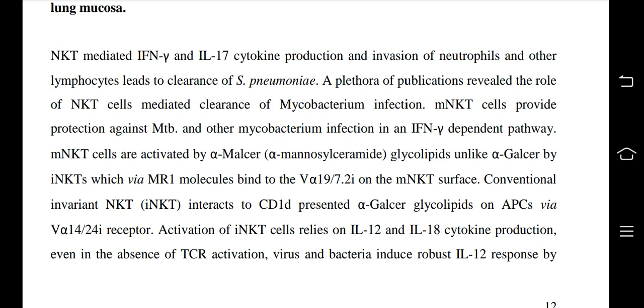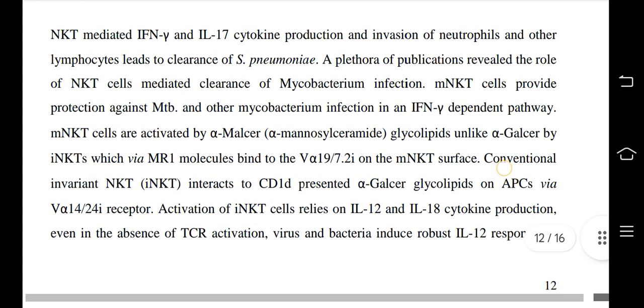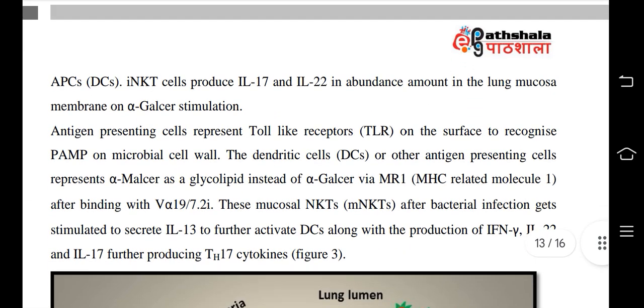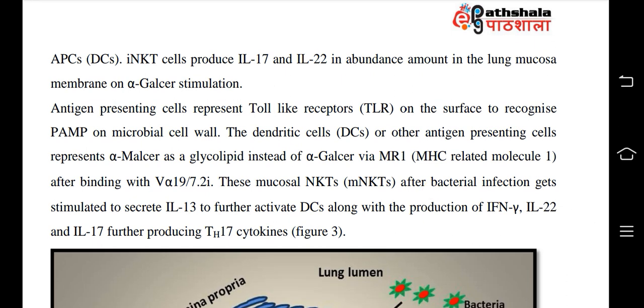So conventional invariant NKT interacts to CD1d presented alpha-GalCer glycolipids on APCs via V alpha 14 J alpha 18 receptor. Activation of iNKT cells relies on IL-12 and IL-18 cytokine production. Even in the absence of TCR activation, virus and bacteria induce robust IL-12 response by APC, DC. iNKT cells produce IL-17, IL-22 in abundant amounts in the lung mucosa membrane on alpha-GalCer stimulation.